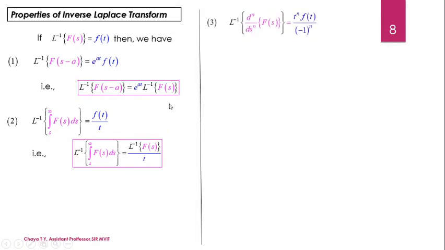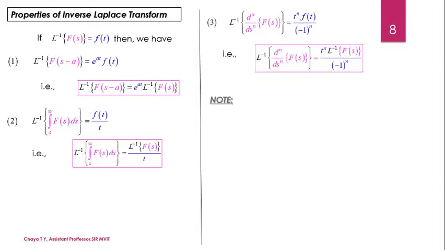Similarly, what is the Laplace inverse of d to the power n by ds to the power n of f of s, meaning the derivative of the frequency domain function? It is given by the formula t to the power n into f of t divided by minus 1 to the power n. So here we will be using specific cases with the value of n. So what do we mean by specific cases? Specific cases means substitute n is equal to 1.